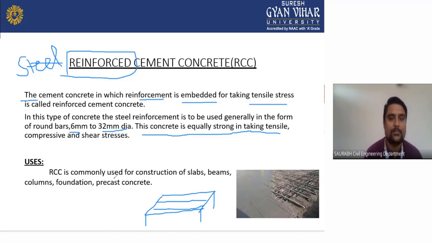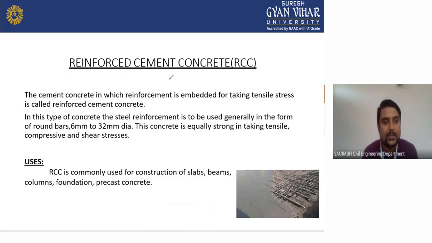RCC is commonly used for the construction of slab. As you can see here, slab is mentioned, along with beam, column, foundation, and precast concrete. In those places you can use your RCC concrete.